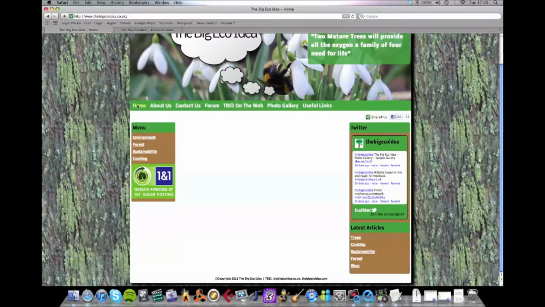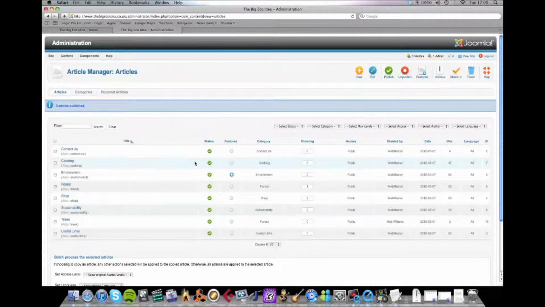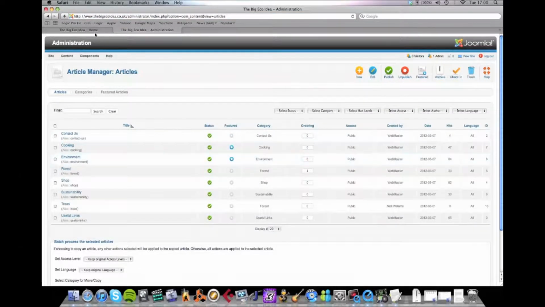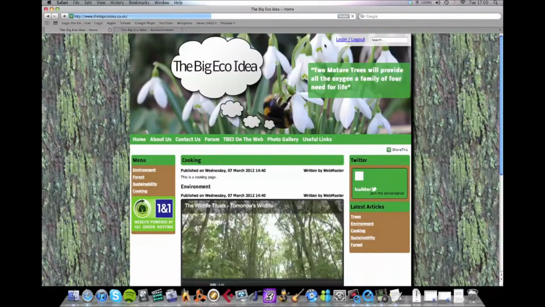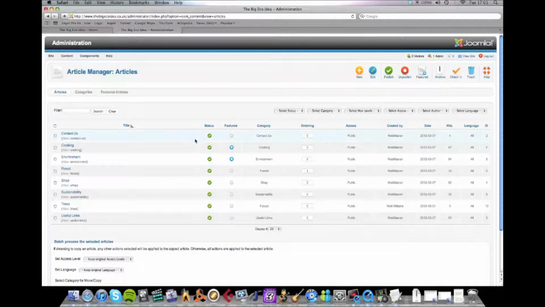Now featured means that it will appear on the main page. So if we press home, you can see the environment is the featured page at the moment. Now if I put cooking as featured as well, then they'll both come up one above the other. And again, we need to refresh the page. And you can see cooking comes above environment here. And if you've got more than two articles featured, then they'll stack on top of each other. Generally, only really a good idea to have one article featured because it just makes it simpler, really.